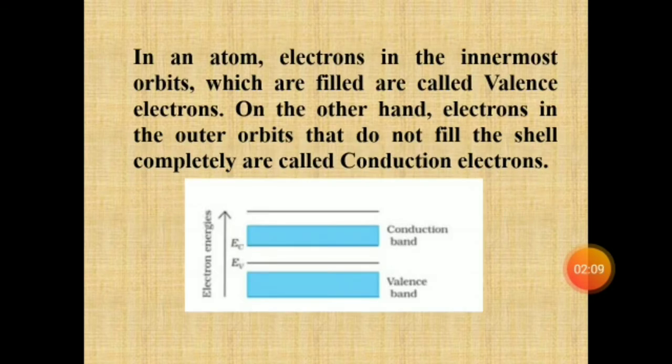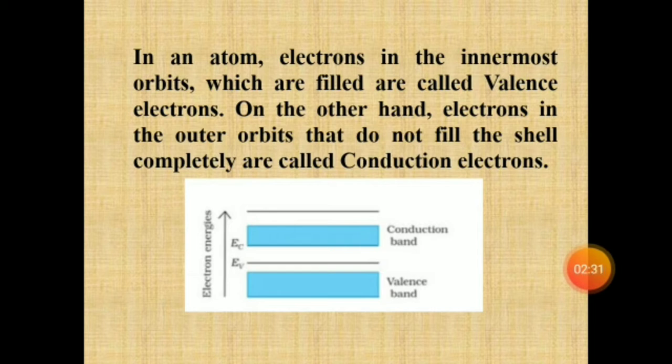This picture describes an atom: electrons in the innermost orbits, which are filled, are called valence electrons, and on the other hand electrons in the outer orbits that do not fill the shell completely are called conduction electrons.